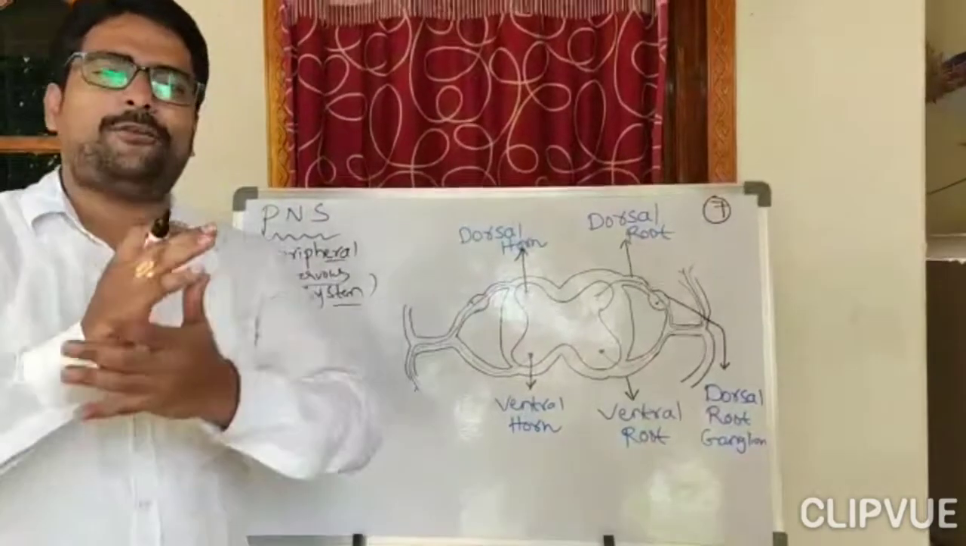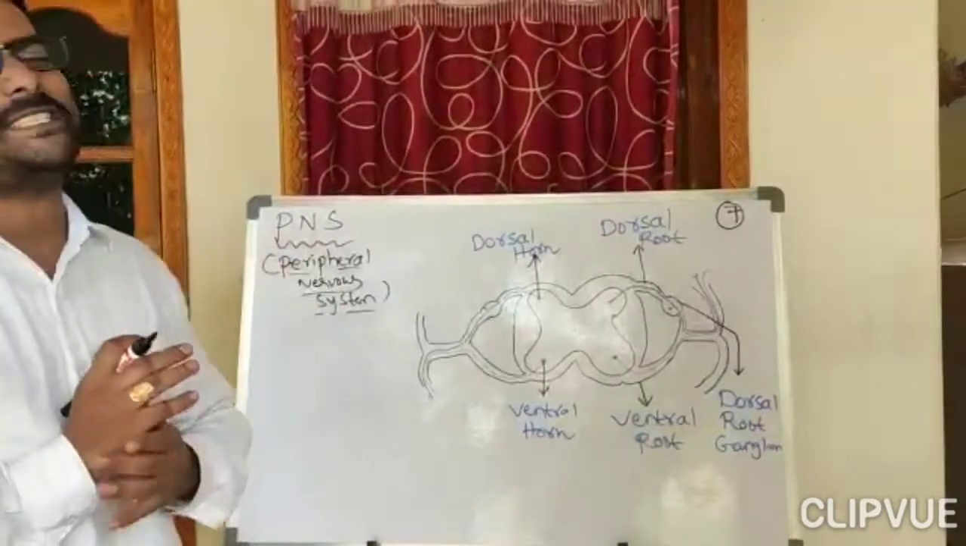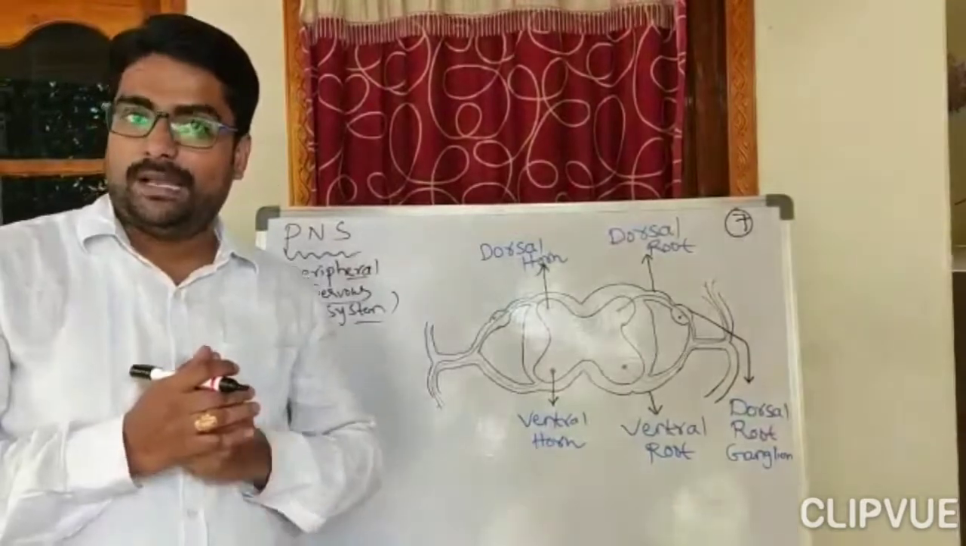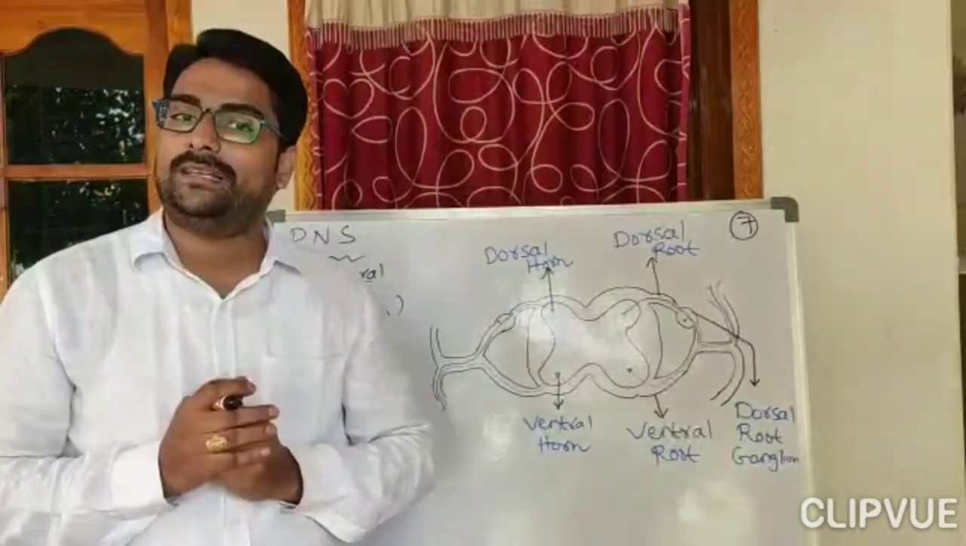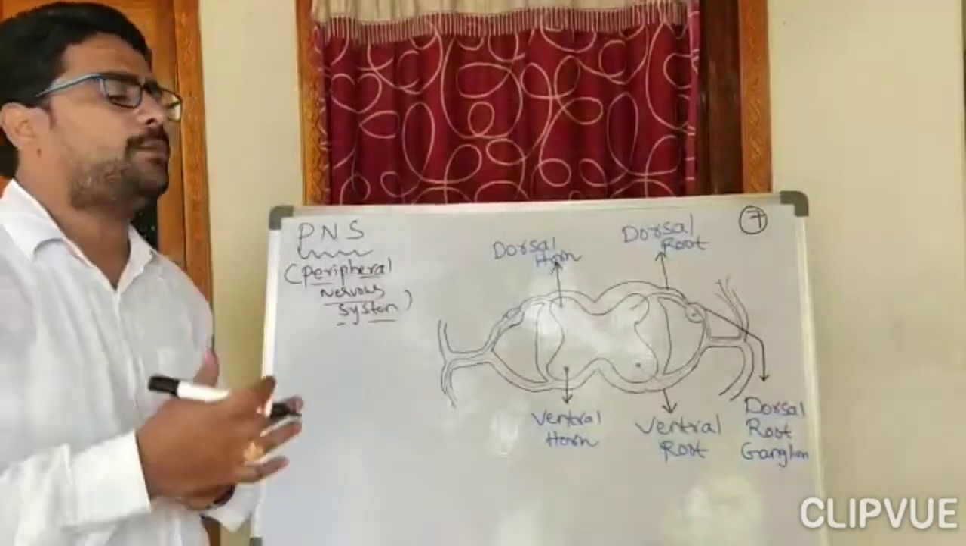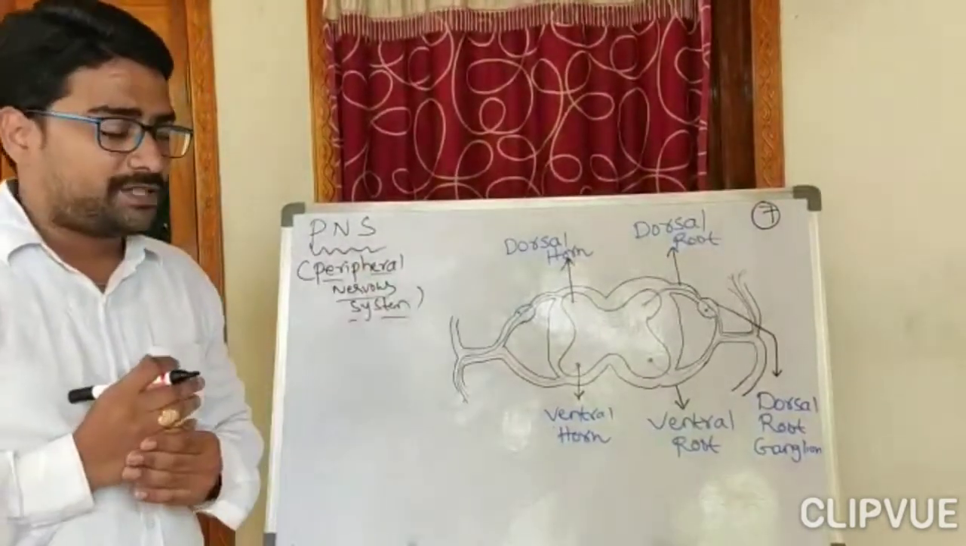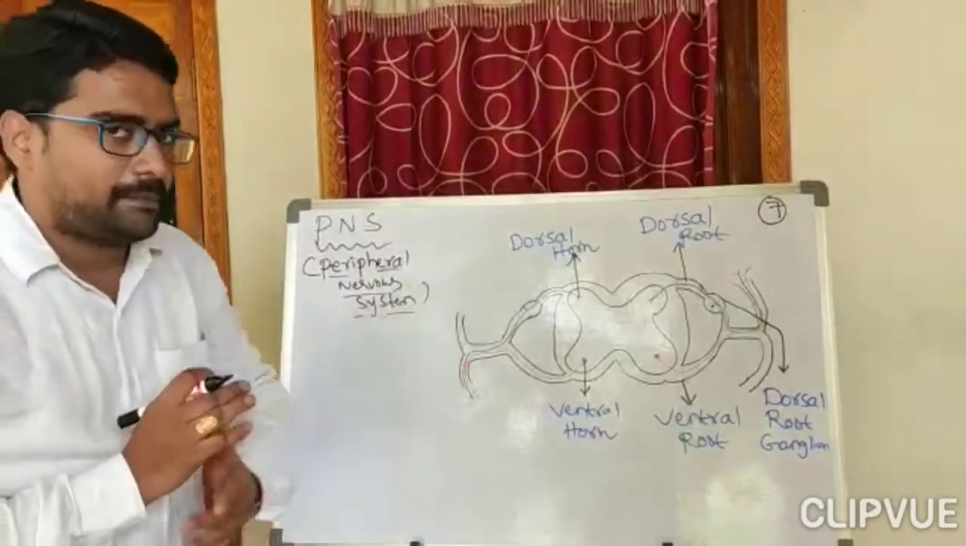Good morning students. Today we are going to discuss the peripheral nervous system. In the previous classes you learnt about the central nervous system, in which the brain and spinal cord are present. Now today we are going to learn something about the peripheral nervous system. Before that, observe this diagram.